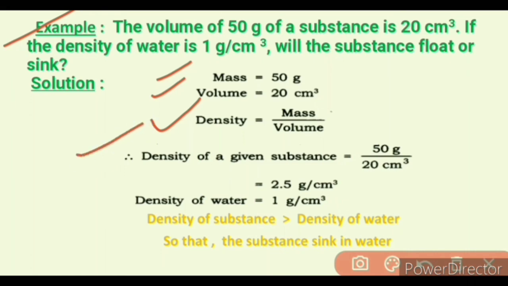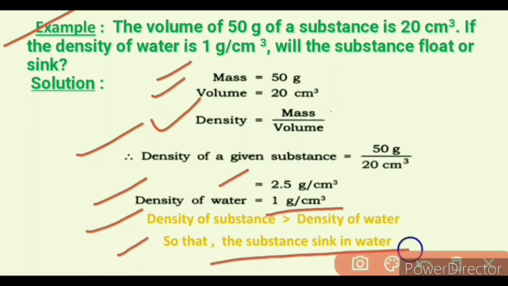We get density of the given substance is equal to 50 gram upon 20 centimeter cube. So density of the given object is equal to 2.5 gram per centimeter cube, and density of water is equal to 1 gram per centimeter cube. So we know when the density of the substance is greater than the density of water, then the object sinks in water. At that time the buoyancy force is less than the weight of the object.